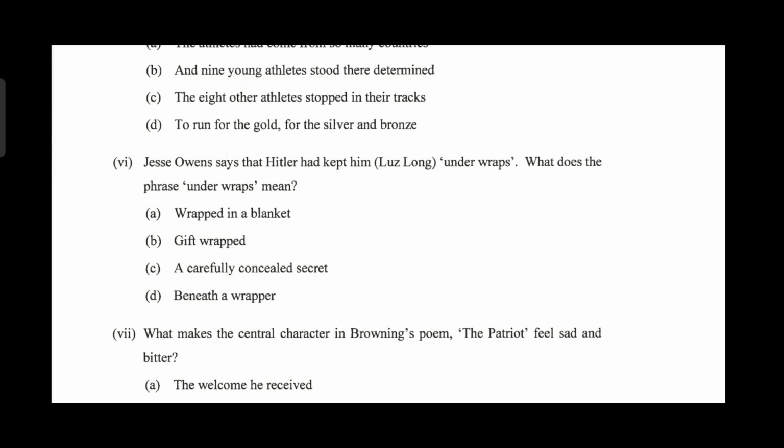Next, question 6. Jesse Owens says that Hitler had kept him long under wraps. What does the phrase under wraps mean? Wrapped in a blanket, gift wrapped, a carefully concealed secret, or beneath a wrapper? The most appropriate response here is option C, a carefully concealed secret.